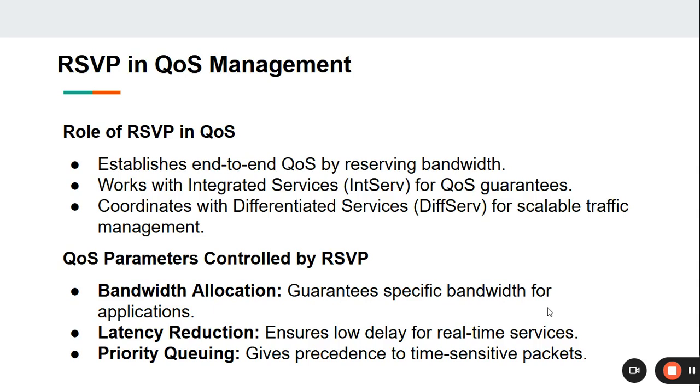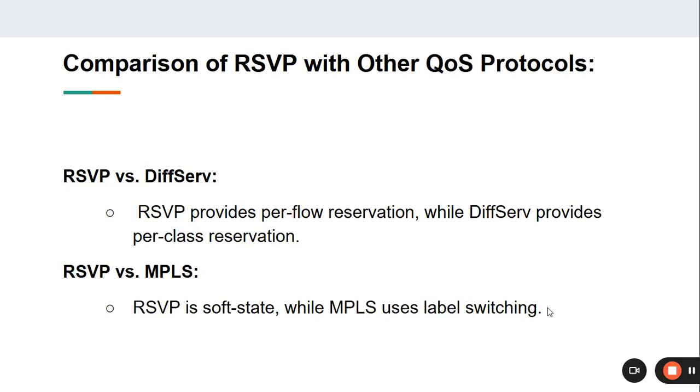QoS parameters controlled by RSVP. These are bandwidth allocation, which guarantees specific bandwidth for applications; latency reduction, which ensures low delay for real-time services; and priority queuing, which gives precedence to time-sensitive packets.